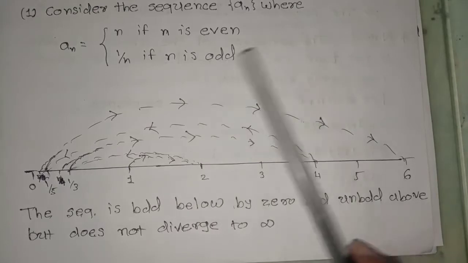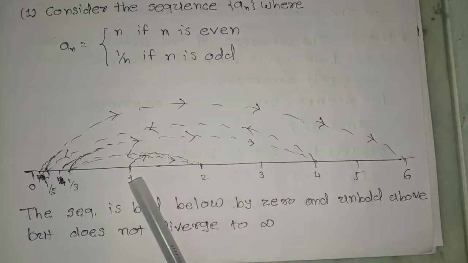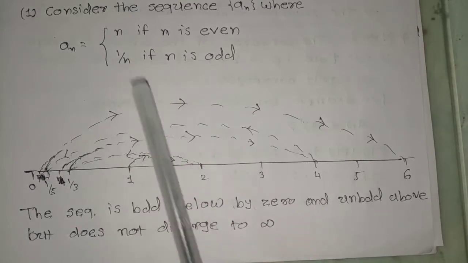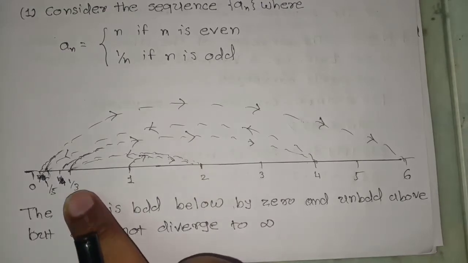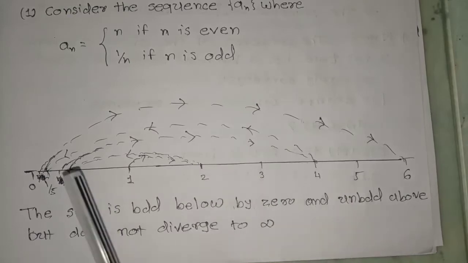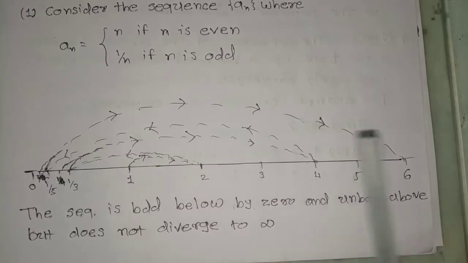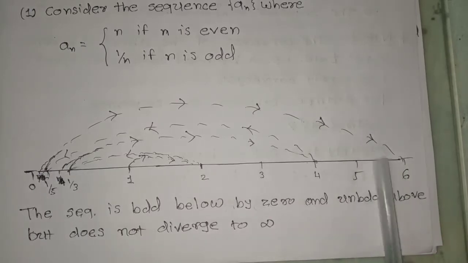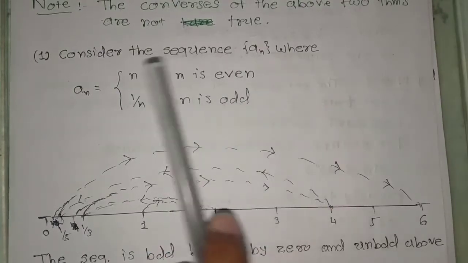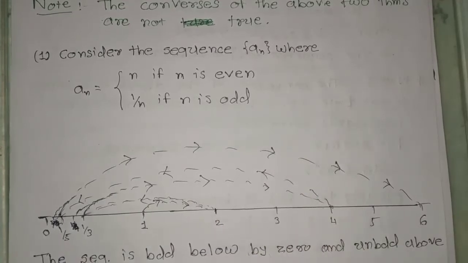You can see here a graphical presentation of this sequence. If I put here 1, it will give me 1. For 2, the next term is 2. If I put 3, it will give me 1 upon 3, and if I put 4, it will give me 4. For 5, it will give me 1 upon 5, and for 6, the term will be 6. You can see here that the even terms of the sequence are approaching infinity, and the odd terms of the sequence are approaching 0.